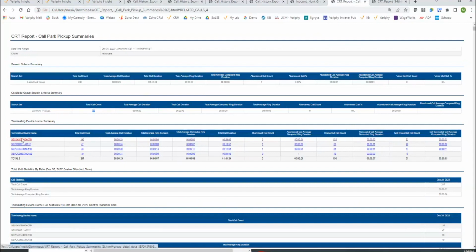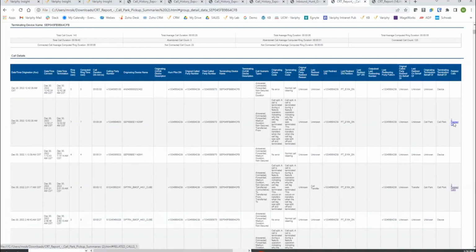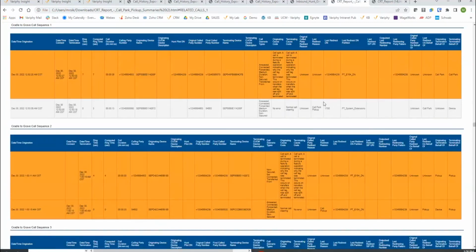the call park pickups. Now, once again, let's just peruse a little raw data here. In these sequences, once again, these are cradle to grave sequences. Complex meaning more than one call, not too complex, or just more than one call leg. Okay, but this last redirect reason column I have here, call park pickup.